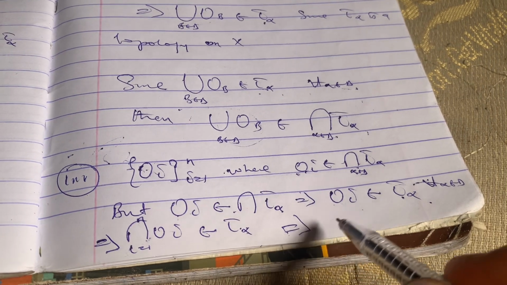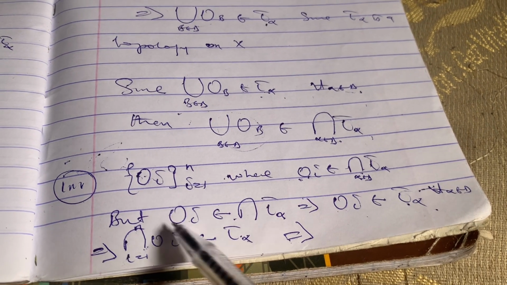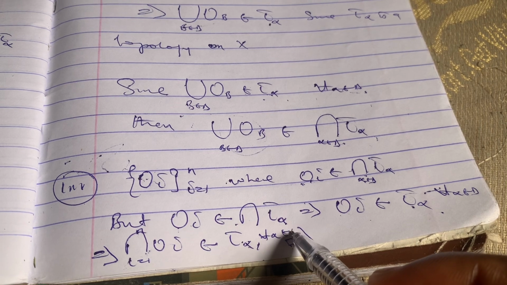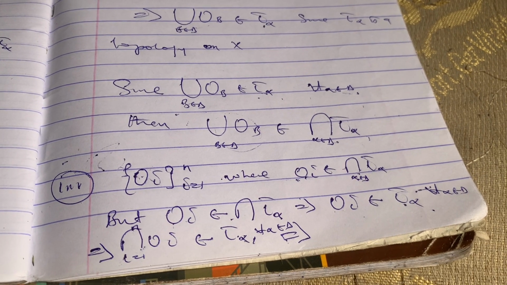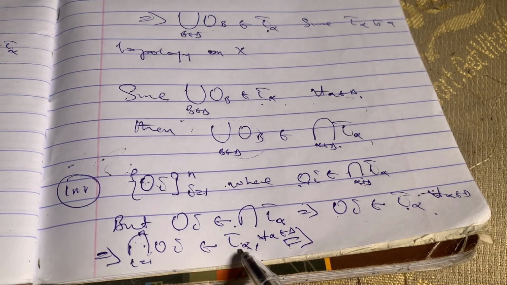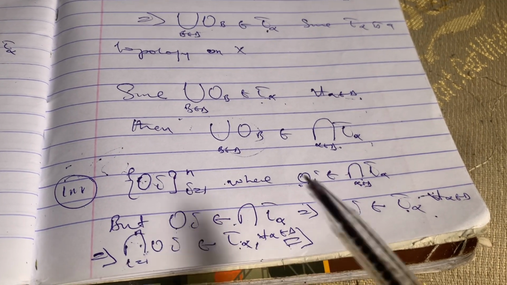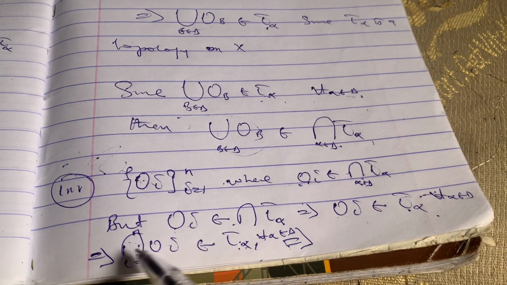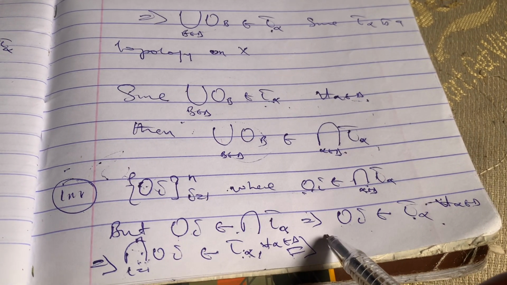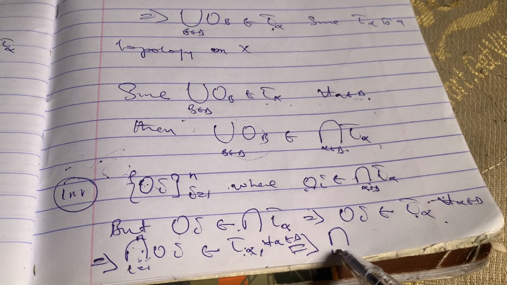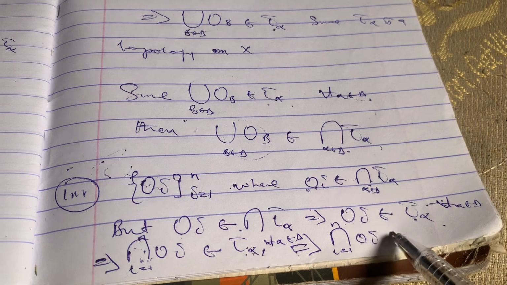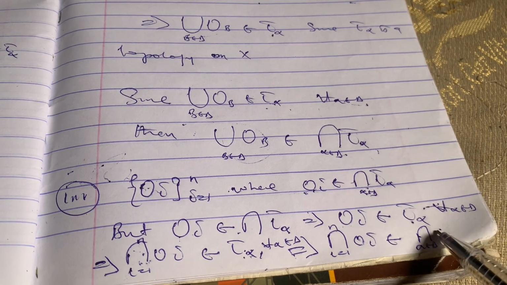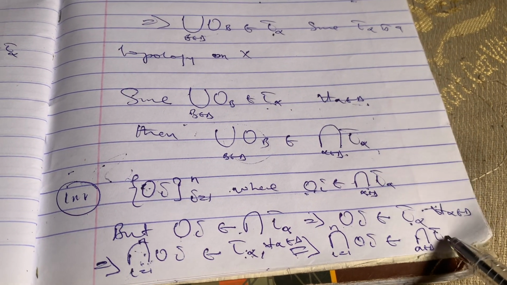And since the intersection of this is in T alpha, and it's happening for every alpha in Delta, because it could be in T1, T2, T3, T4, T5, any value, this also implies that the intersection I equal to 1 to n of OI is in the arbitrary intersection of T alpha.